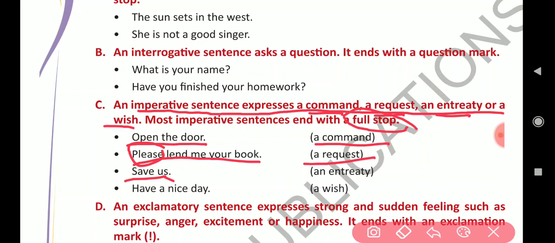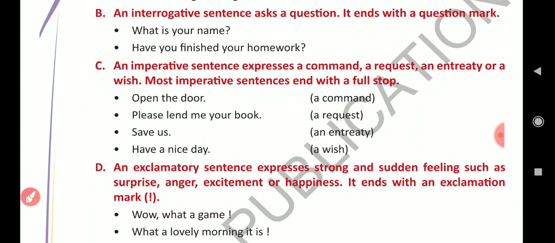Save us. An entreaty, you are just requesting that please save us. Then a wish, have a nice day. It's just a wish, have a nice day. So what does the imperative sentence express? A command, request, entreaty or a wish, and it always ends with a full stop.